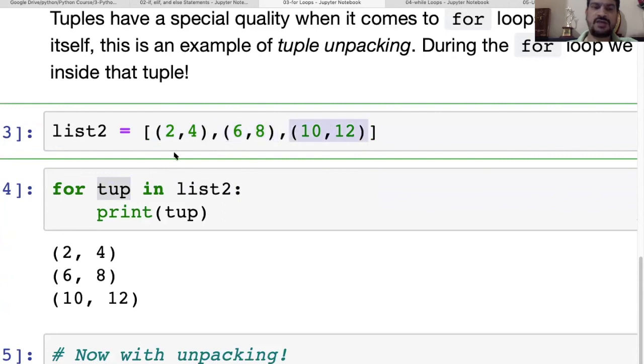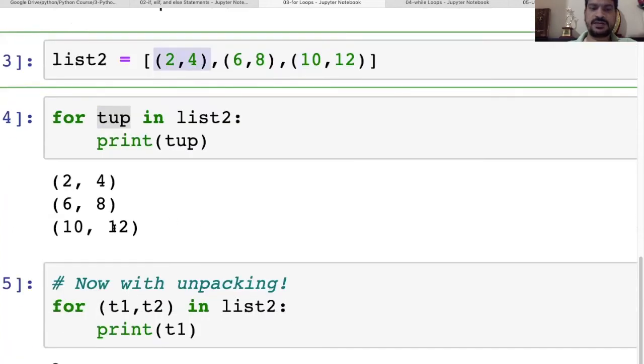So it is not like it will go to 2 and then 4 and then 6 and then 8, because it is one object inside another object. So it will go to one object at a time. Like we have seen in the previous class, we have a file, and in the file we have lines, right? When we are putting the file in the for loop, it is printing line by line. So one line is taken as one object in the file, another line is taken as another object in the file. Here also, inside the object, we have another object. So it is taking one object at a time and printing it.